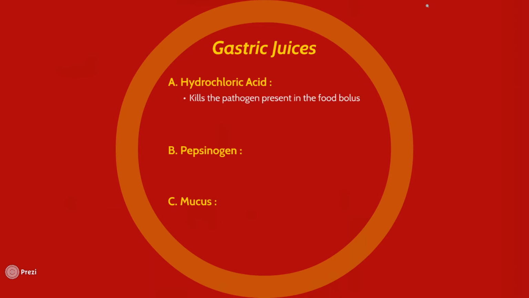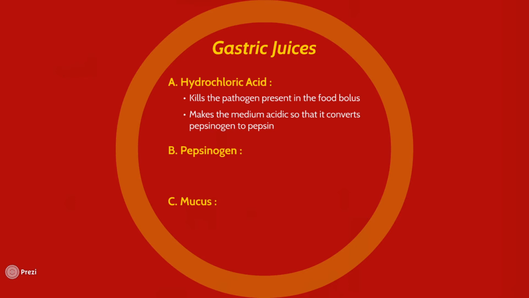Hydrochloric acid is responsible for killing the pathogens present inside the food bolus, which might have escaped the action of lysozyme, which is present inside the saliva. Hence, it tries its best to make the food disease-free. Also, it makes the medium acidic so that pepsinogen, which will be secreted later, can get converted into pepsin.